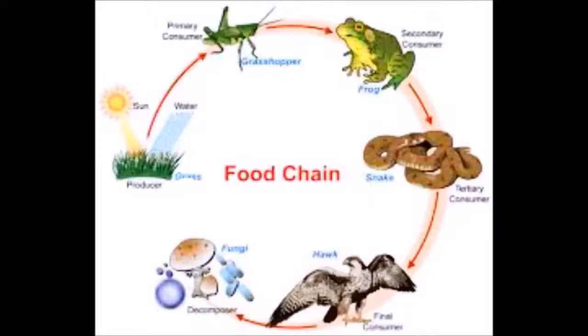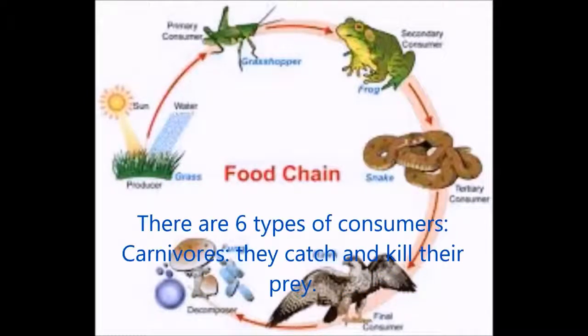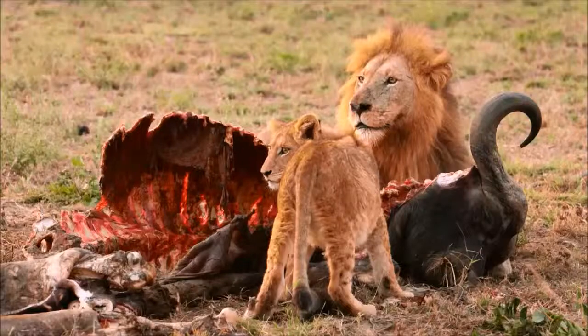Consumers. Consumers are also called heterotrophs. This means that they must obtain their energy from other organisms by ingesting them. There are 6 types or groups of consumers. The first one is carnivores. They must catch and kill their prey. Some examples may be the puma and the lion.